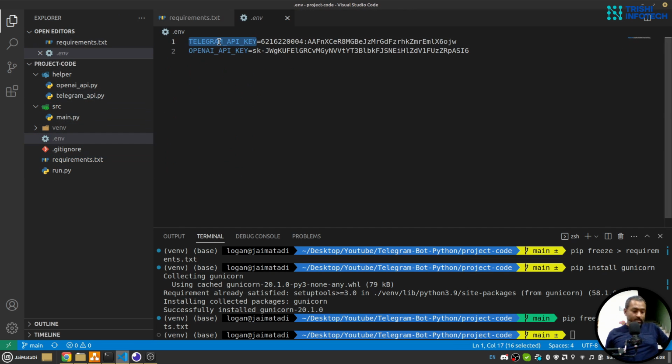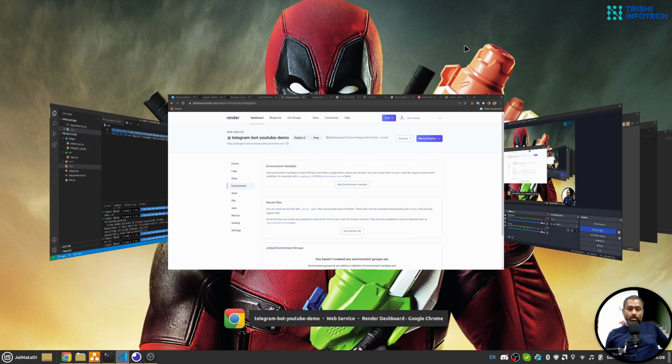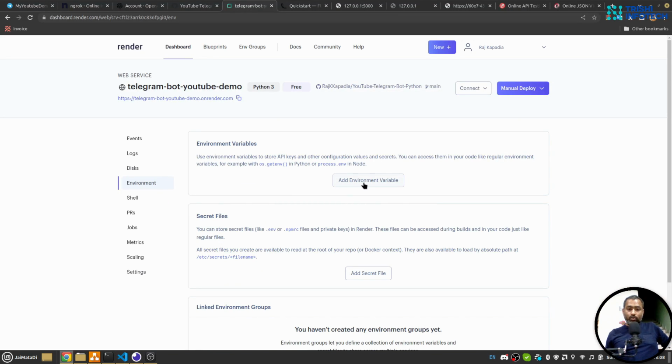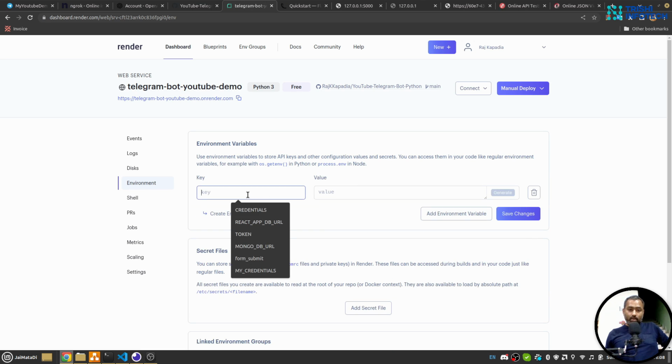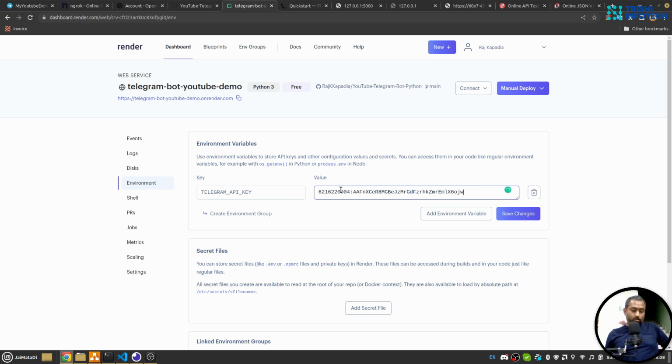So I'll copy this first. I'll go here, click on add environment variable inside environment, click here and copy the key. I'll remove that equal to sign, and I'll save changes.